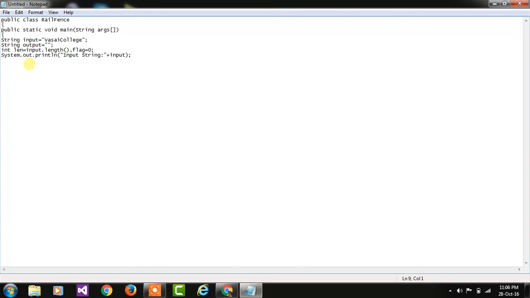Then I have to apply a for loop. So friends, you know what a for loop is. In a for loop I have to declare the initialization, condition and increment. So in the for loop, write for in brackets. Here I take the integer value, that is int i equal to 0, inverted comma,